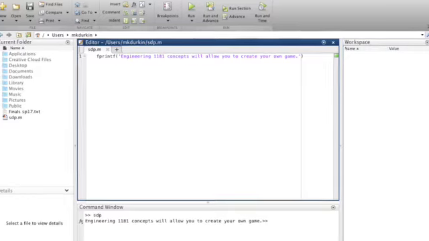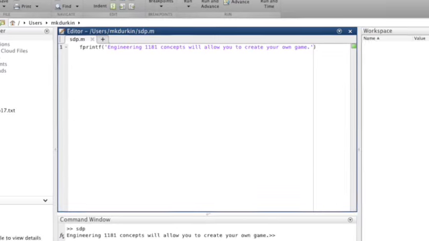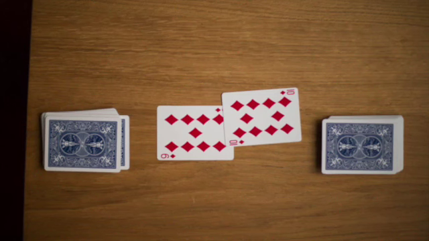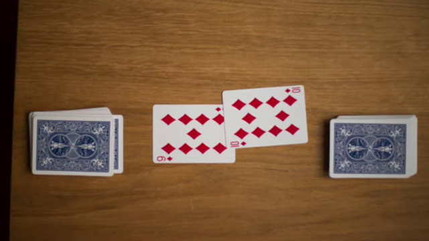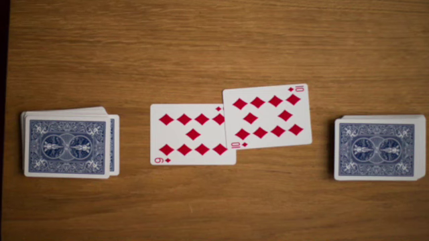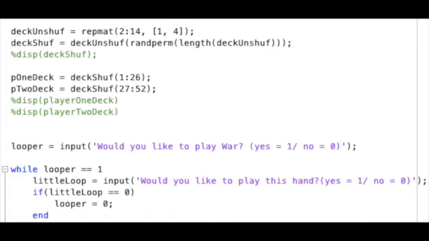In order to program the card game War into Matlab, we used several concepts we learned in our Engineering 1181 class. Although the card game is easy to play between two people with a physical deck of cards, writing the coding language to play the game electronically proved to be much more complicated. We decided to program the game such that one individual plays against the computer. We used variables to assign the various stacks of cards. One variable was assigned to the 52 card deck, one variable each to the two 26 card stacks dealt to each player, the person playing and the computer, of course.